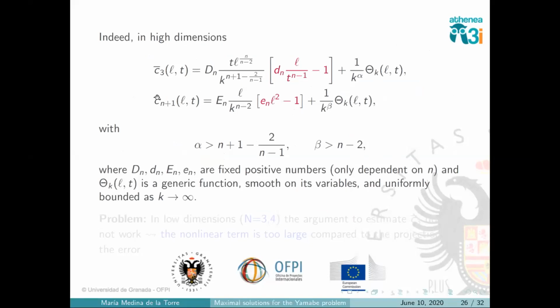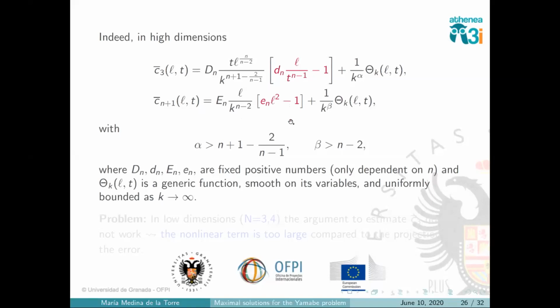But, and this is why the case of the odd dimension was much more difficult than the other, this does not work when the dimension is 3 or 4. What do I mean? This works here because we are using that the projection of the nonlinear term is smaller than the projection of the error term. So at main order, we know how to cancel the parameter.